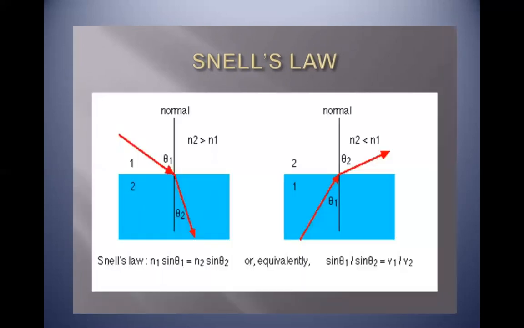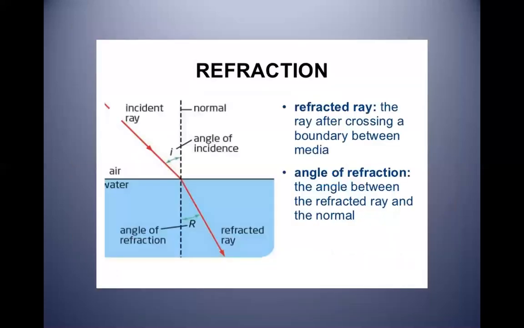Now, how did Snell give a law of it? Snell's law's mathematical form is like this: n1 sine theta 1 is equal to n2 sine theta 2, or you can say n2 over n1 is equal to sine theta 1 over sine theta 2. Now, what is n? n is known as the refractive index. Refractive index means the ratio of the sine of angle of incidence in the rarer medium to the sine of angle of refraction in the denser medium. It is a constant value. It is the ratio of sine of angle of incidence to the sine of angle of refraction.